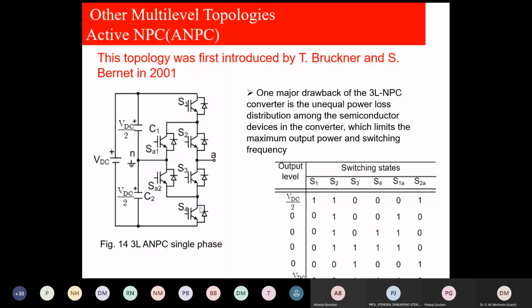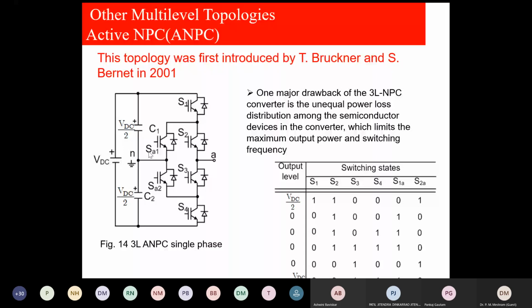And I have just told you, in neutral point clamped we don't have any redundancy, but here we can have redundancy by changing the clamping diodes to active switches.